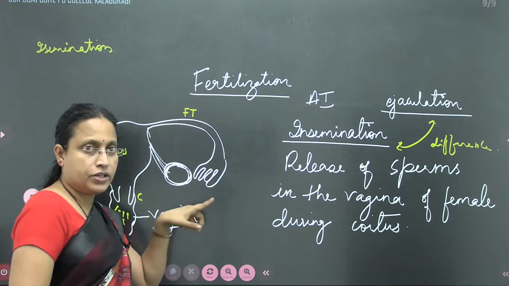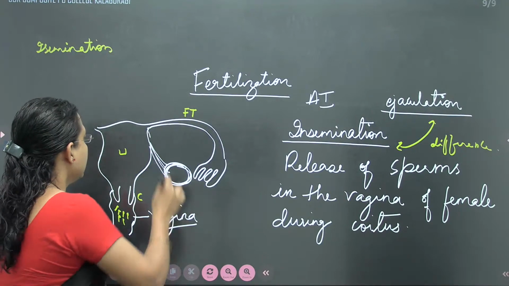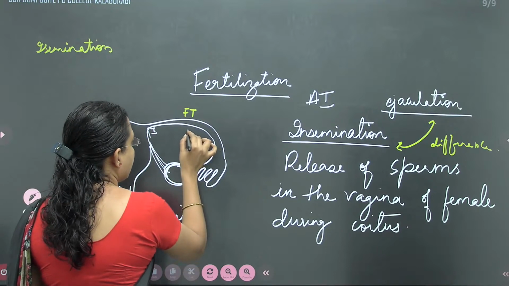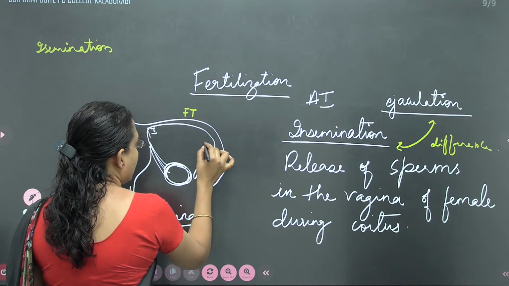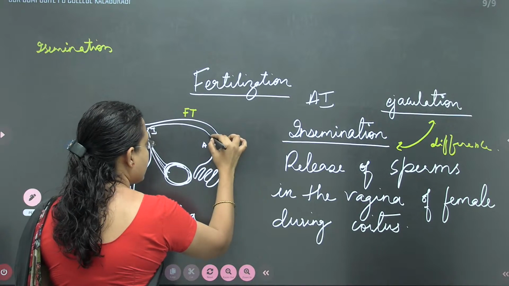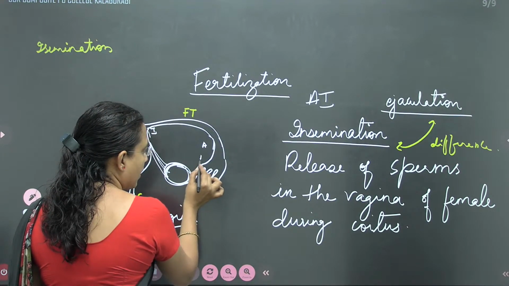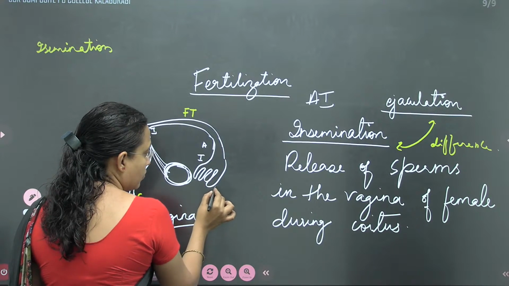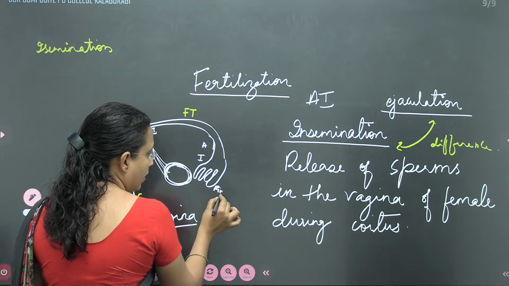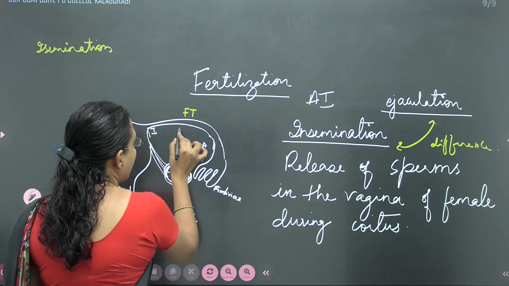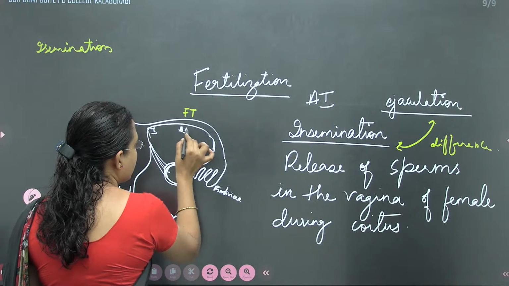In the fallopian tube, there is the isthmus, and here the ampulla, the broad part. Then the funnel-shaped infundibulum, and this is the fimbriae. This will be the ampullary isthmus junction.